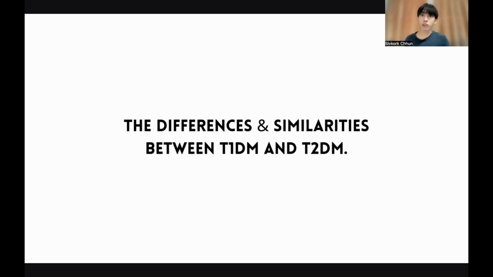So the difference between type 1 diabetes mellitus and type 2 diabetes mellitus is that type 1 is an autoimmune disorder and cannot produce insulin. It rapidly develops in children and adolescents. However, type 2 diabetes mellitus is a metabolic disorder that produces insulin, but it cannot effectively manage glucose level, slowly progressing in youth, adults, and the elderly.